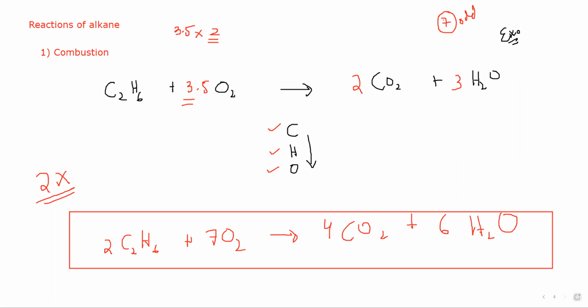Like another example, if it is, for example, CH4 plus O2, the complete combustion will produce carbon dioxide and water. The order for balancing this, I will start with carbon, followed by hydrogen, and oxygen last.